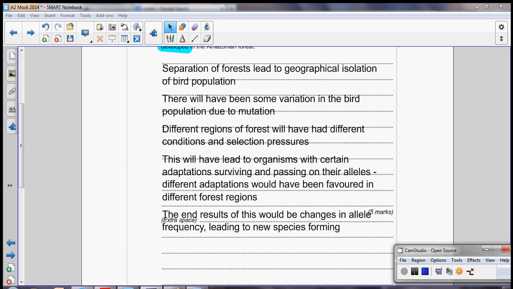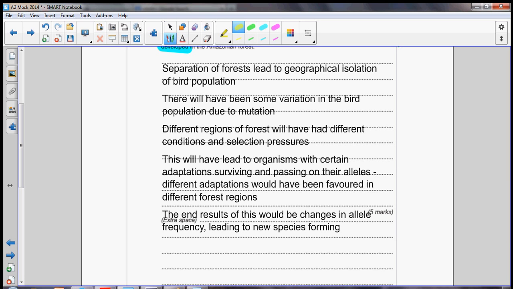So here are my 5 marks. I need to mention that the separation of forests has led to geographical isolation. I need to explain that that's led to different regions of forests with different conditions and selection pressures, and that due to the pre-existing variations in the bird population due to mutation, that will have led to organisms with different adaptations passing on their alleles, and as a result, different individuals and different adaptations will be favoured in different regions of forests. At the end of this, we'd have got changes in allele frequency leading to new species being formed.